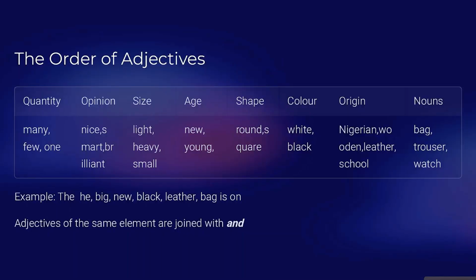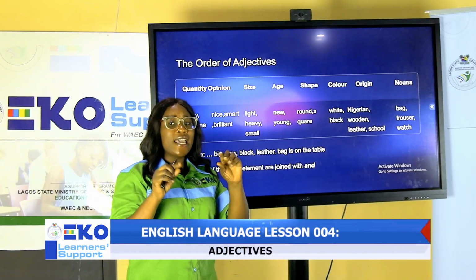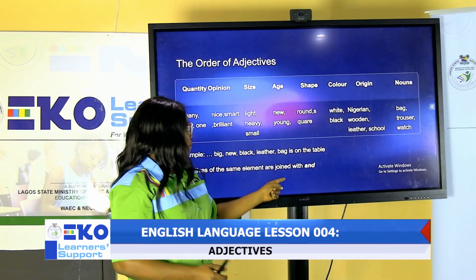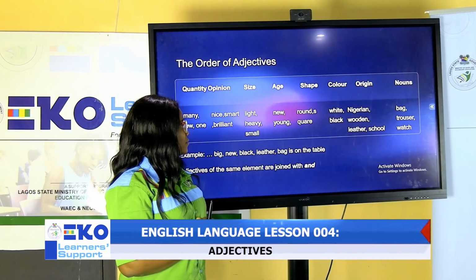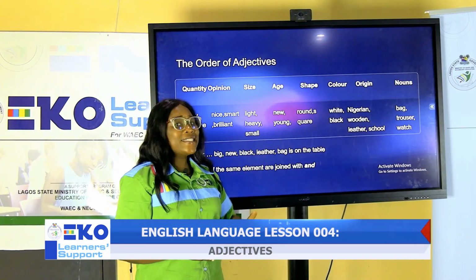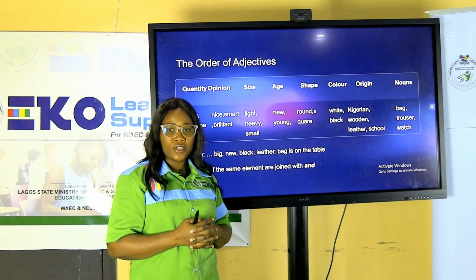Adjectives of the same element are joined with and. When a sentence contains two of a particular element, for example, new and young, they come together with the use of the conjunction and. The white and black notebook.